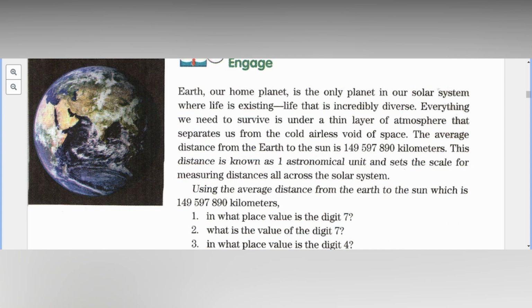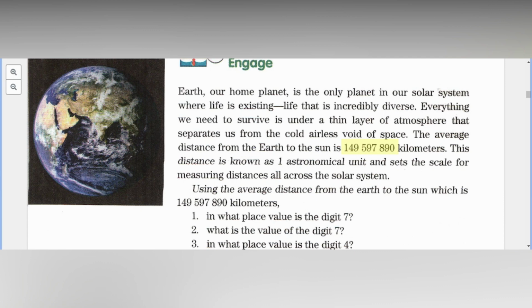Life that is incredibly diverse. Everything we need to survive is under a thin layer of atmosphere that separates us from the cold, airless void of space. Okay? The average distance from the Earth to the Sun is 149,597,890 kilometers. This distance is known as 1 astronomical unit and sets the scale for measuring distances all across the solar system.